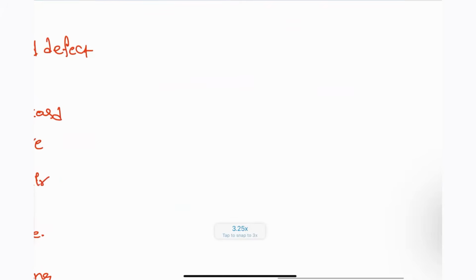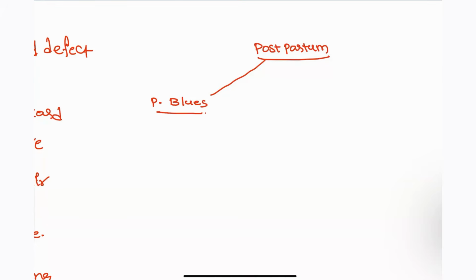Next, coming to the postpartum. In the postpartum, we have three types, guys. First one is the postpartum blues. So what is meant by postpartum blues? The patient with postpartum blues or baby blues, the symptoms will be mood swings, sadness and tearfulness, and sleep disturbances, right? This will be seen in the patients of postpartum blues.